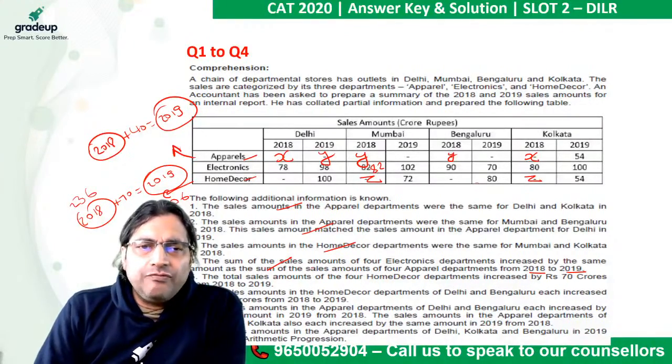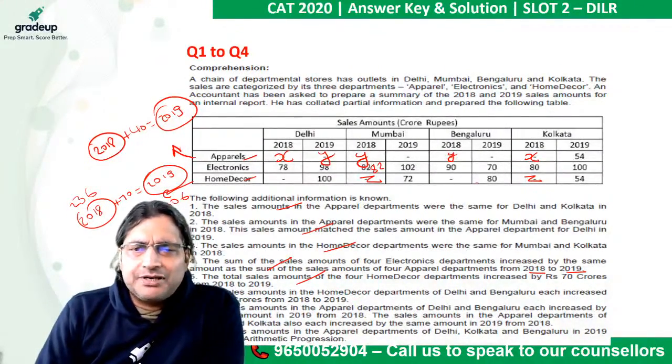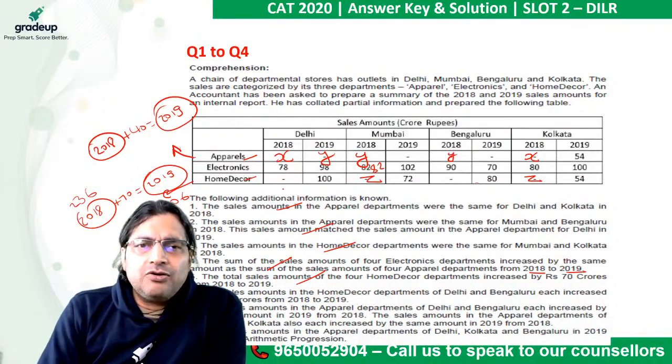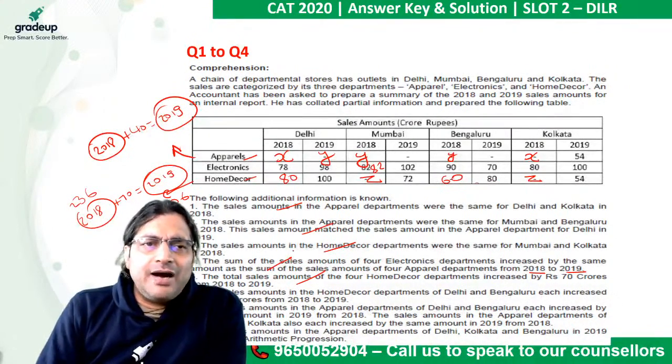Okay, done. So we have already utilized this as well. The sales amount in home decor departments of Delhi and Bengaluru each increased by rupees 20 crores from 18 to 19. In the case of Delhi, it was 100, so it must have been 80 a year before. Here this was 80, so it must have been 60. And mind you, the total figure for 2018 is 236.